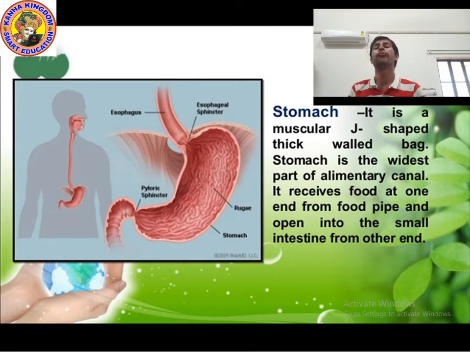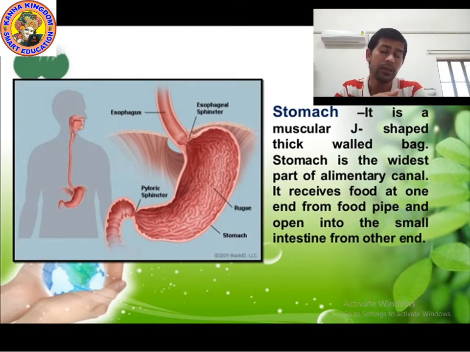And what is the work of saliva? Saliva helps to digest the food. It mixes with the chewed food and digests it. And what is the work of the tongue? The tongue helps to swallow the food.